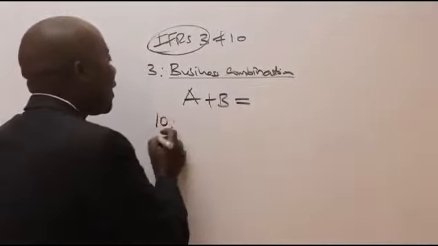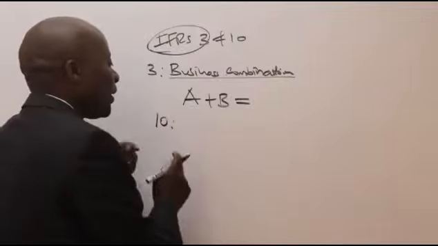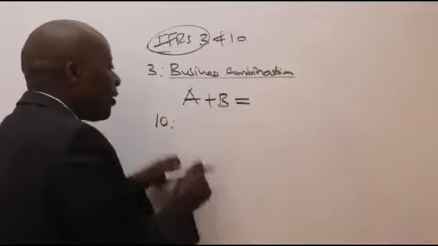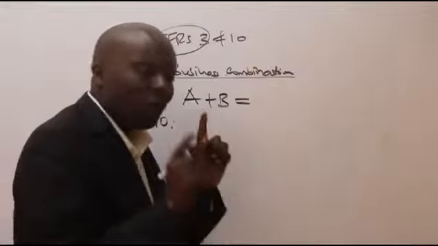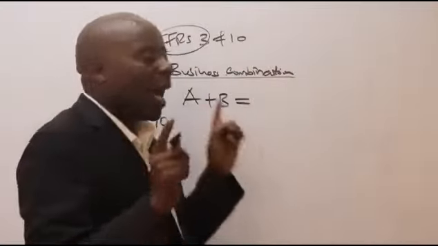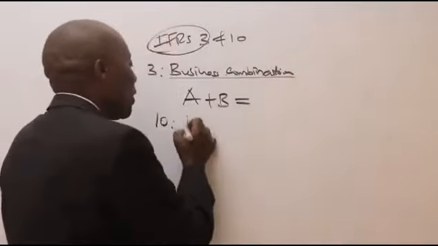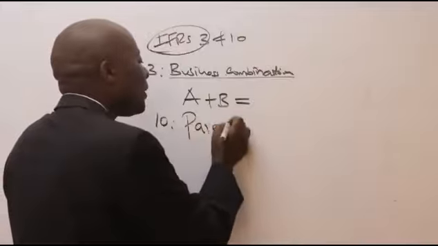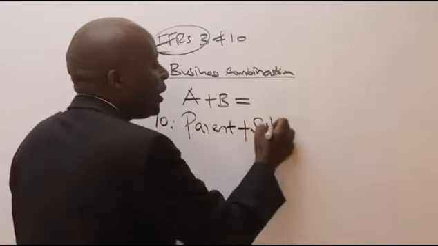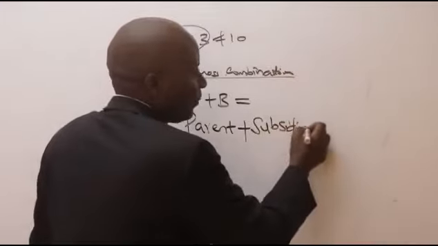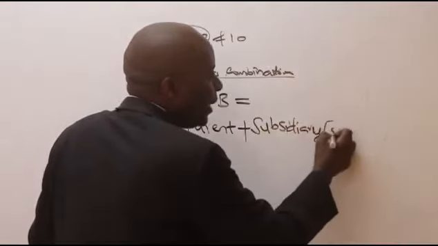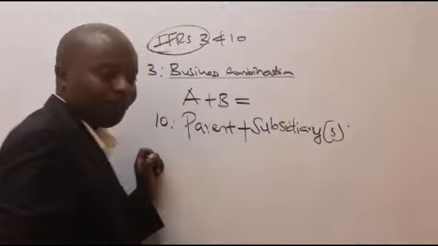Then IFRS 10 takes this a notch higher and tells us that you can only consolidate the financial performance of a group of companies. A group of companies, as somebody hinted, is a parent plus subsidiaries. There could be many subsidiaries like that.